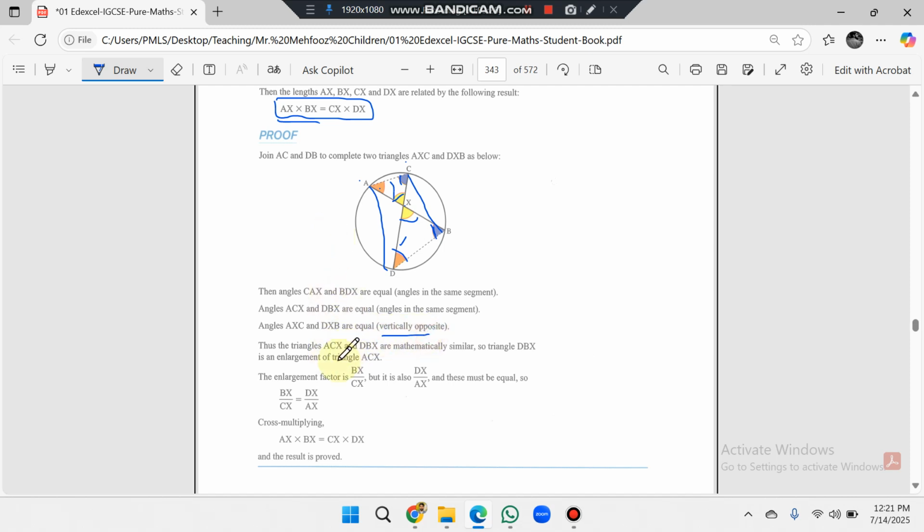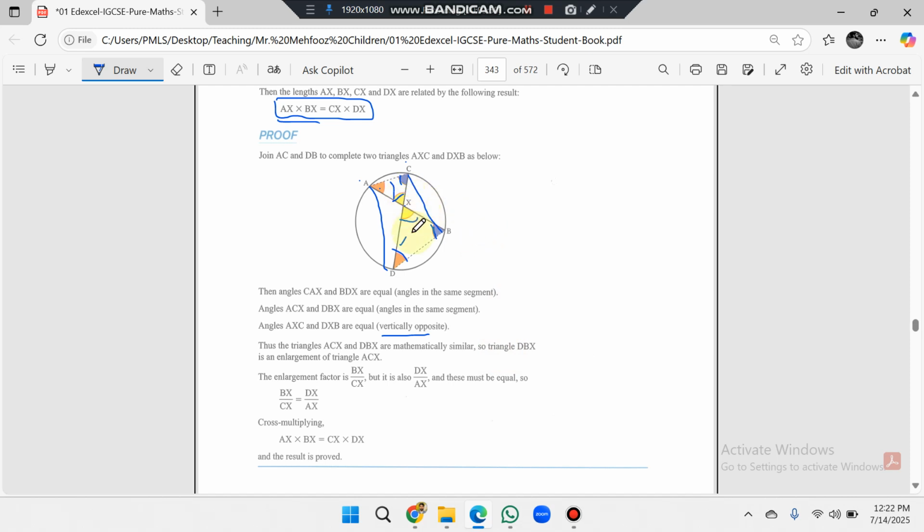Thus, the triangles ACX and BDX are mathematically similar. For the similarity of two triangles, we have to show equal angles, all three angles, or two angles and one side, or all three sides.